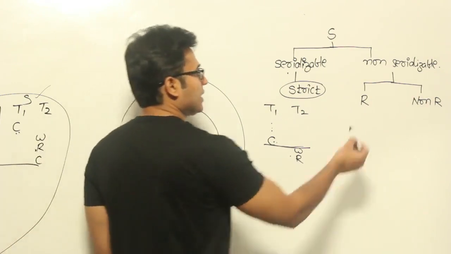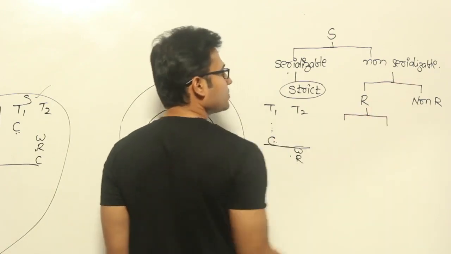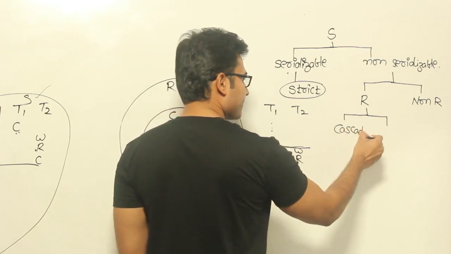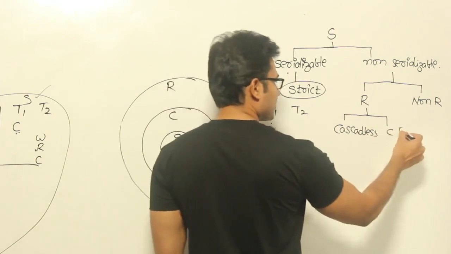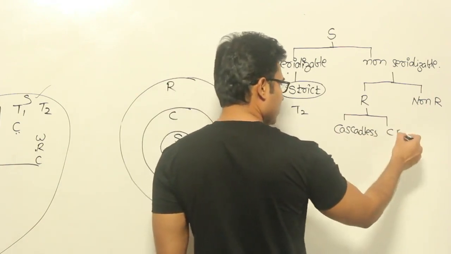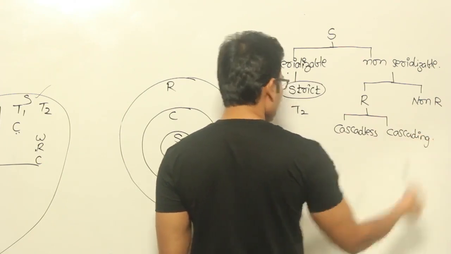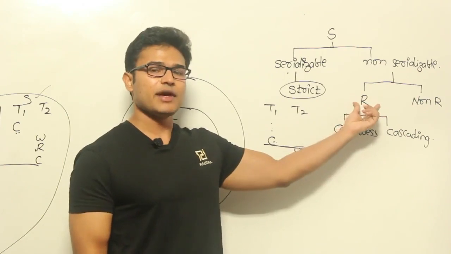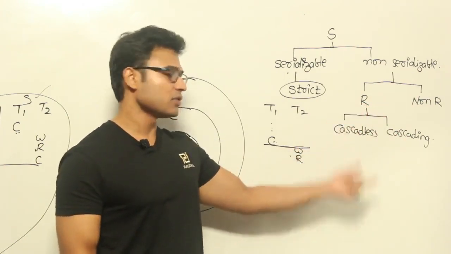And now coming to recoverable schedules, some of the non-serial schedules may be cascadeless and some of them may be cascading. What does it mean? Whenever the schedule is recoverable, there might sometimes be a need for rollback and sometimes no need for rollback.